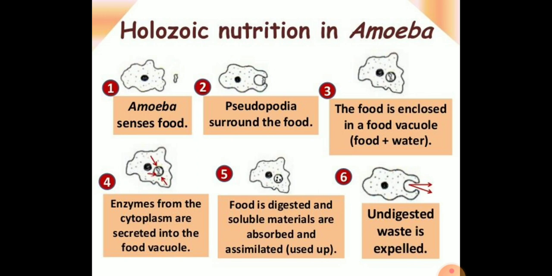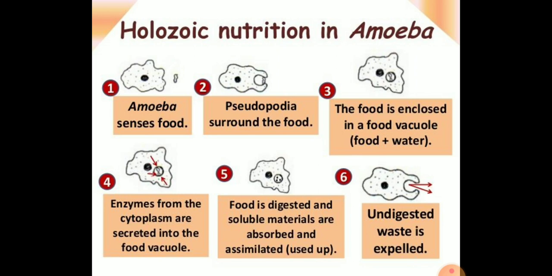Digestive juices are secreted into the food vacuole. They act on the food and break it down into simpler substances. Gradually the digested food is absorbed. The absorbed substances are used for growth, maintenance and multiplication. The undigested residue of the food is expelled outside by the vacuole.